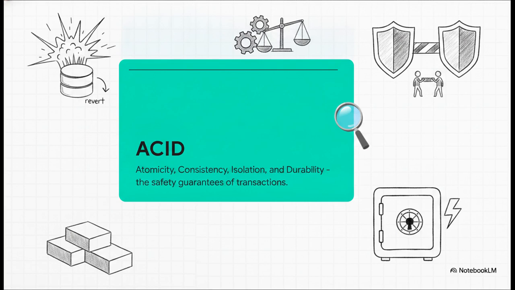Consistency means your data starts and ends in a valid state. Isolation ensures concurrent transactions don't step on each other's toes. And durability just means that once it's committed, it survives a hardware crash, for sure.